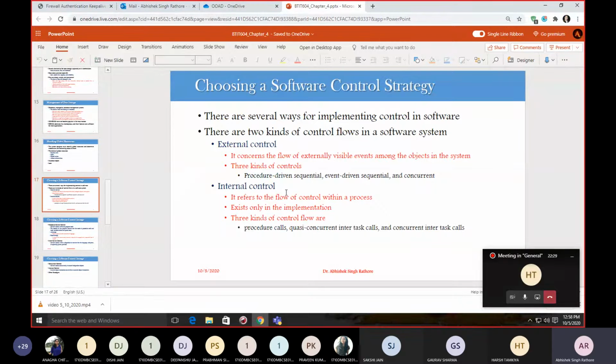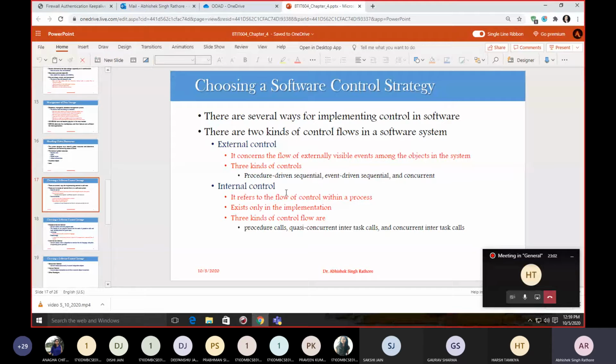We identified that hardware is much faster, but when we provide a solution related to software, we have different ways of implementing control in our software. Your subsystems need the same type of implementation at all those levels, so we have to choose a single control style for all these subsystems.